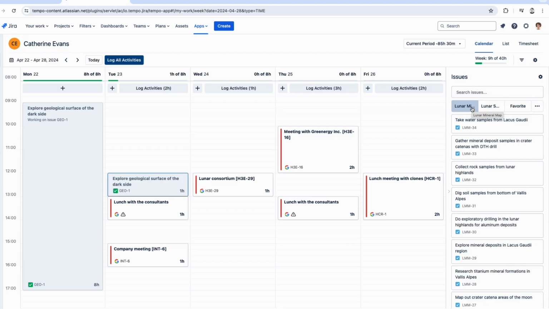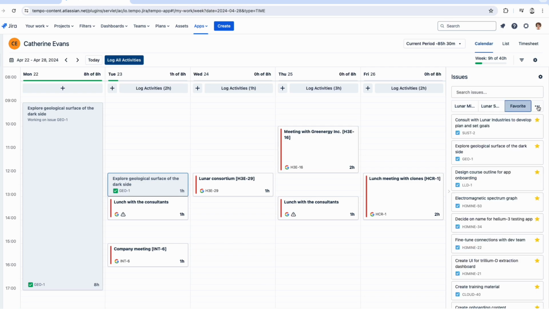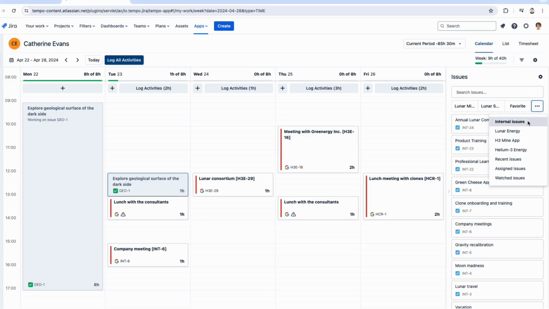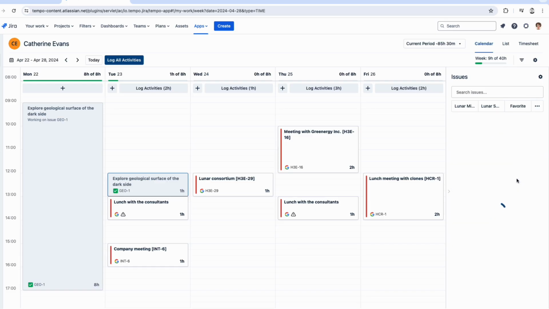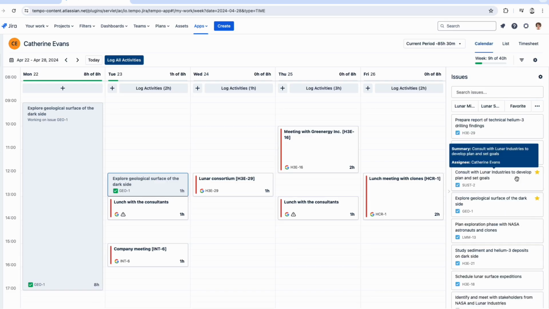It depends how I have my issue picker set up, but there's a bunch of different categories of issues here. So there are some for projects, some favorited issues. If I click these three dots, I can look at internal issues. What else do we have here? We have recent issues, as I mentioned, issues that are assigned to you, issues that you are watching. So you can look at all these and set it up however you want to.